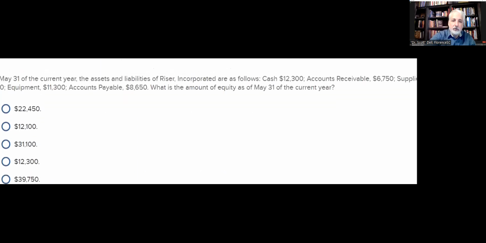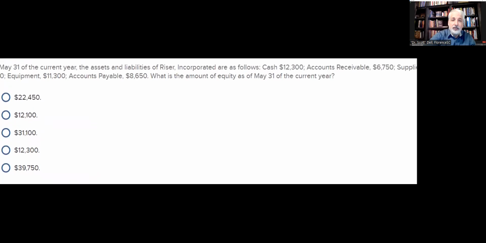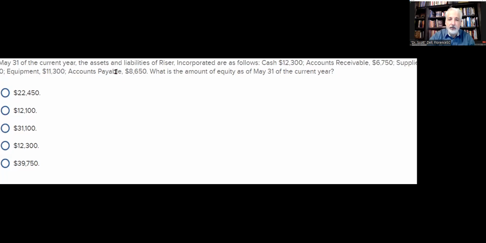Question 15. Let's see what we got. May 31st, on my birthday. Current year assets and liabilities of Riser are as follows. Cash, receivables, supplies, equipment, accounts payable. What is the amount of equity in the current year? Well, what do we have for assets? We have assets totaling 12.3, 6750. Shift over there. We got 750 and equipment 11.3. Add that all together. Take away our accounts payable of 8650, and we better be in balance.